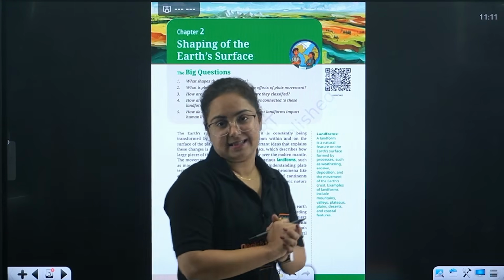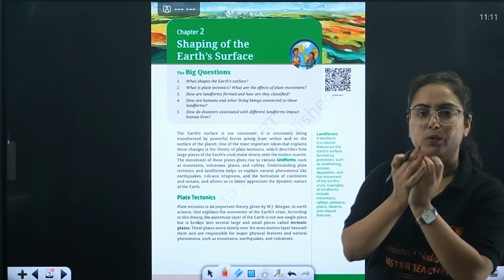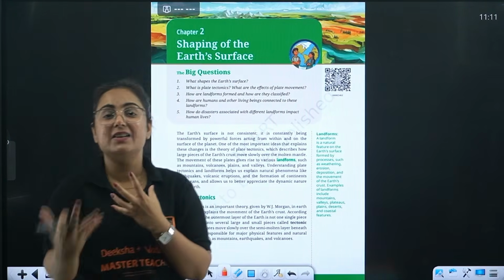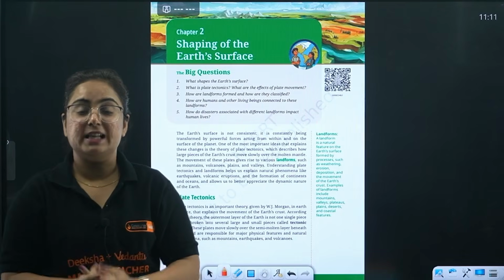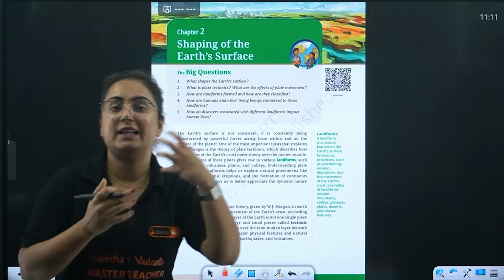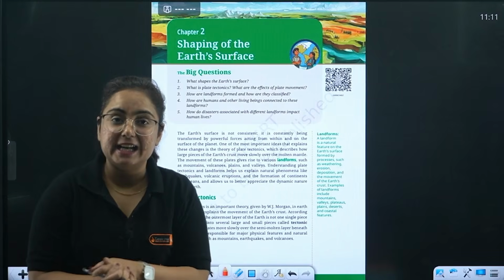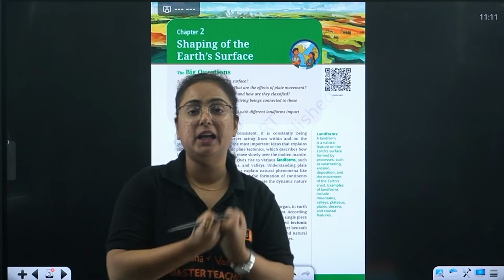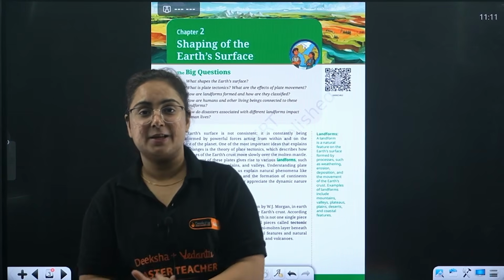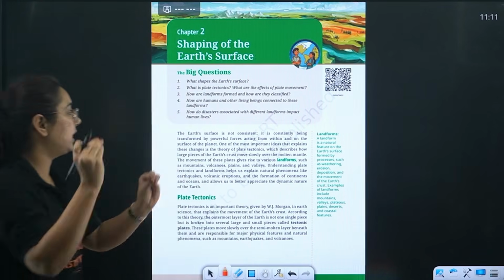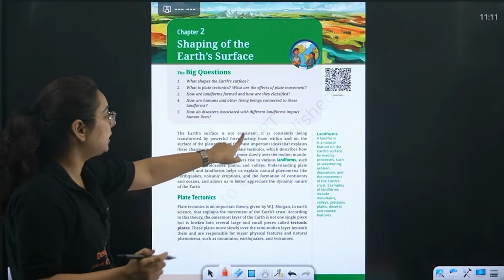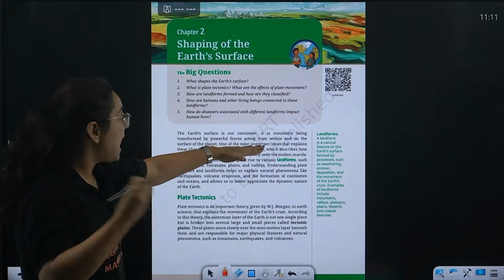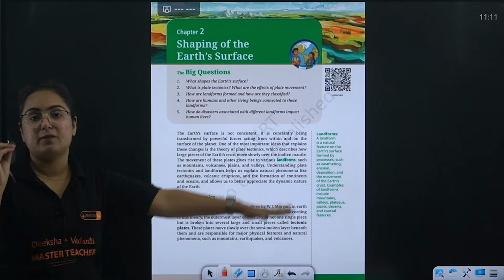So basically, yes, in India, not only in India, over the earth, bacha, there are people living in mountains. There are areas that are filled with glaciers. There are areas which are coastal regions connected to sea. Right? There are areas which are over plateau. There are areas where large scale agriculture is being done because an alluvial plain area is there and a lot more, and hence we can conclude that the earth surface is not consistent. It is consistently being transformed by powerful sources acting from within and on the surface of the planet.